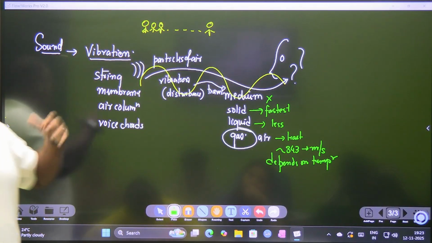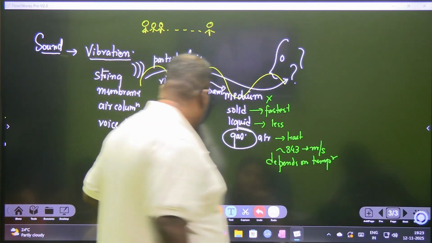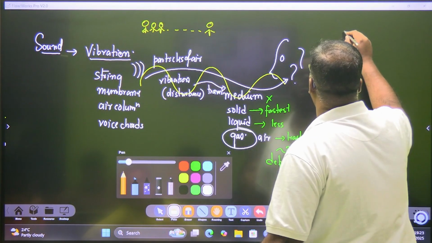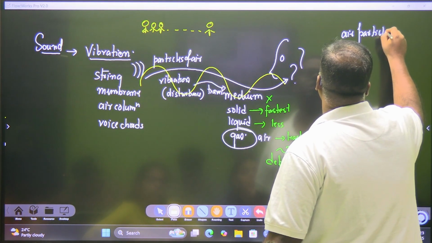Who is carrying the sound from me to you? Air particles. And what is needed in these air particles? Let's look at the air particles. Okay, let's see the air particle. Let me make my air particle very big.